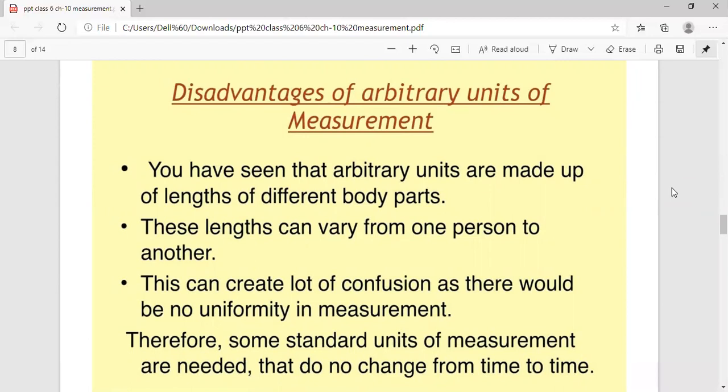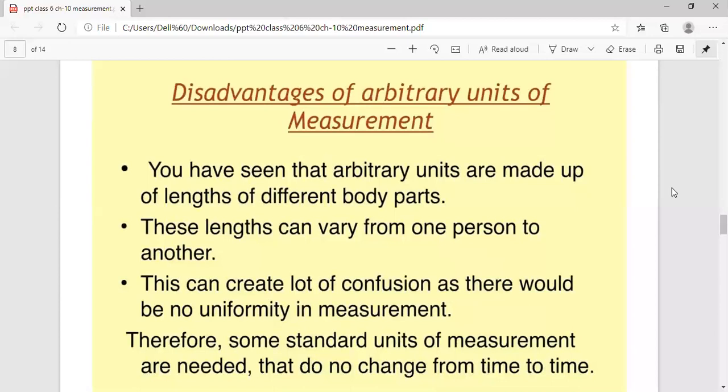So the major problem was that these lengths were varying from one person to another. And that was creating a lot of confusion, as there would be no uniformity in the measurement. If an adult person was measuring, then the measurement was different, and if a child was measuring, then the measurement was different. So there was a lot of confusion regarding the uniformity in measurement.